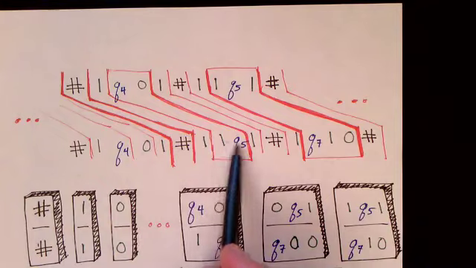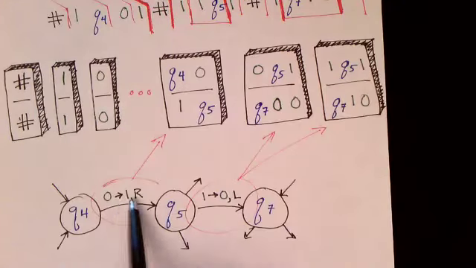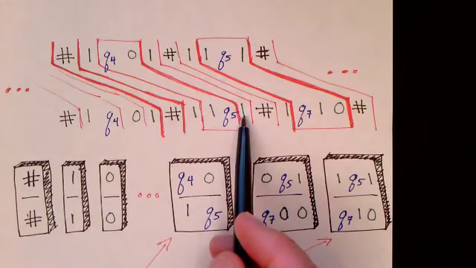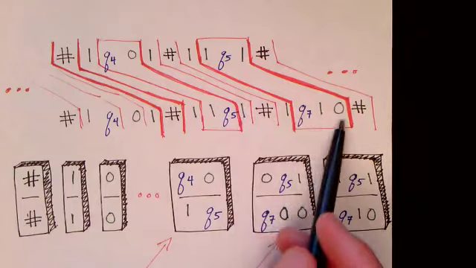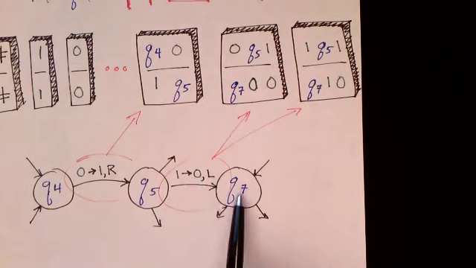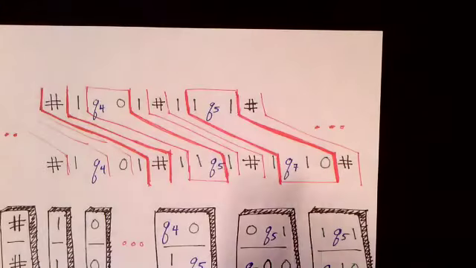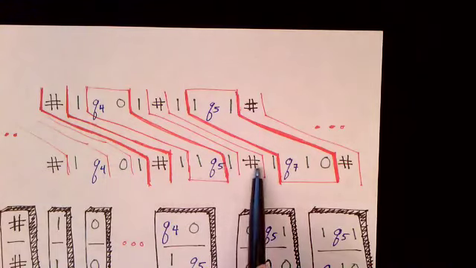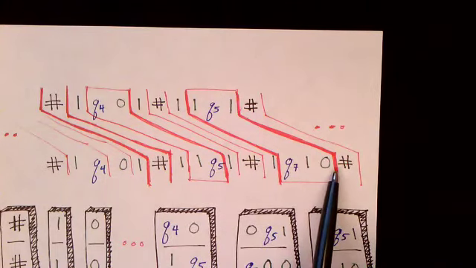We change it to a 1, move to the right, and go to state Q5. Then we're looking at a 1. We change it to a 0, move to the left, and go to Q7. So you can see the sequence of configurations, and how they are correct and legal configurations in a computation history.